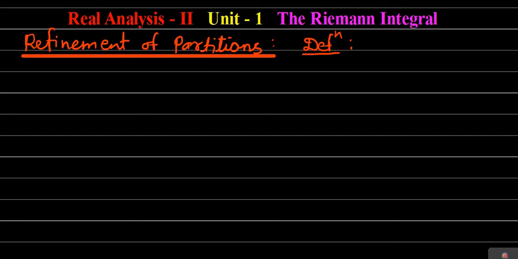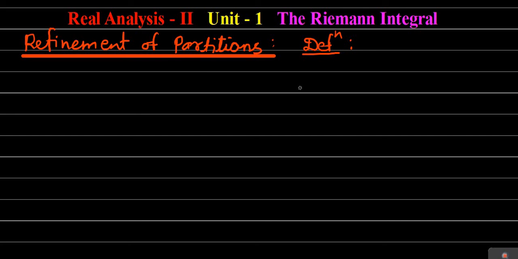Okay, now in today's class we are going to define the refinement of a partition, then the norm or the mesh of the partition, and lastly we are going to prove theorem number 1 and one corollary based on it. So let us begin with the first one, the refinement of partition. So we will begin with the definition of refinement of partitions.